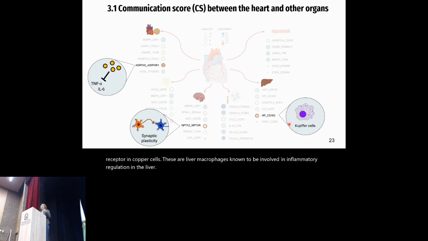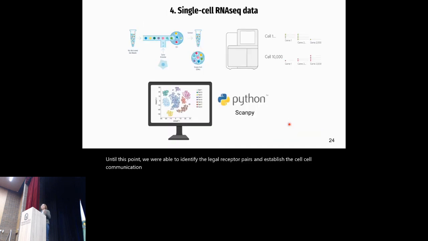Up to this point, we were able to identify the ligand receptor pairs and establish the cell-cell communication. However, we wanted to implement single-cell RNA-seq data to identify the specific cell types involved in these communications. Again, here we don't actually have single-cell RNA-seq data in CCC patients, so we instead use basal expression for the heart and PBMCs.